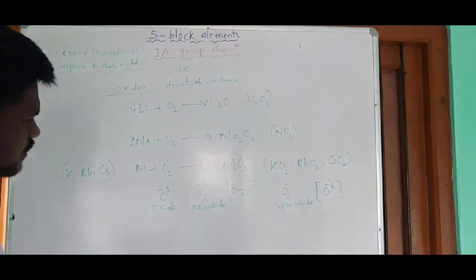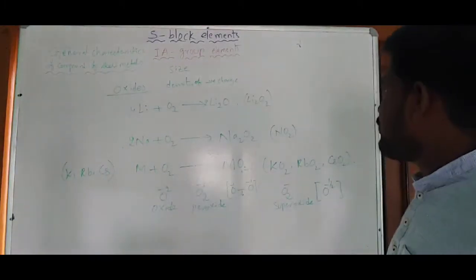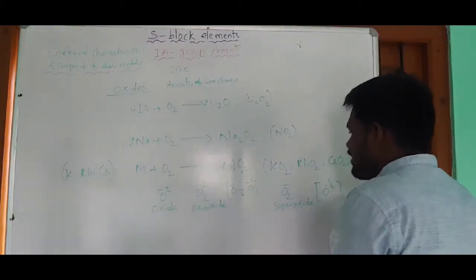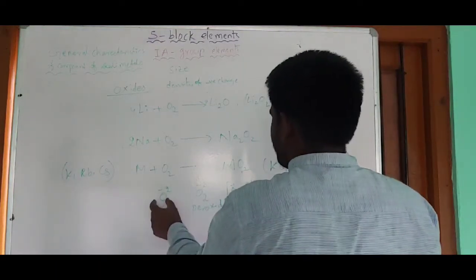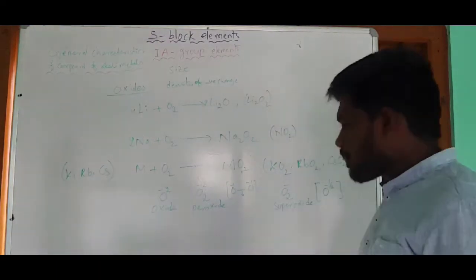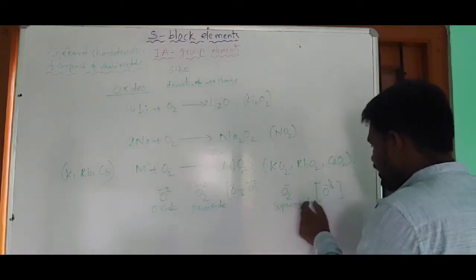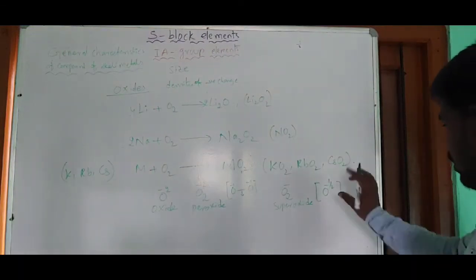So right guys, now let us see the charge density. First let us write the order of the charge density in these three oxides. Here only one oxygen is present, and it has -2 charge; in the peroxide each oxygen has -1 charge; and in the superoxide each oxygen has -half charge.